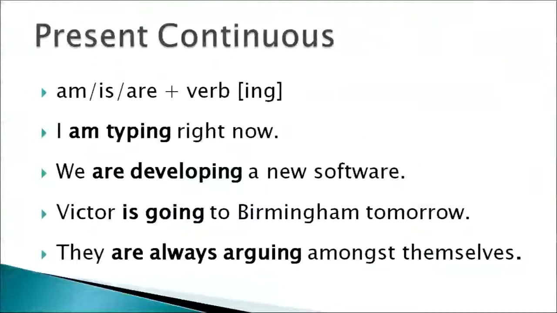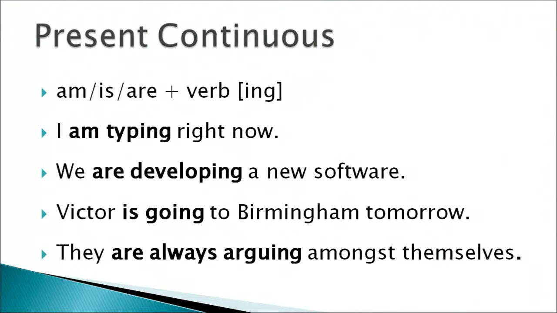So most of the time, simple present tense is used to show an action which we do habitually, or we are into doing it routinely. Present continuous tense, when I am, or when someone is doing a particular action, all right, in a continuous manner. And here we use auxiliary verbs or helping verbs like is or are plus verb plus ing. For example, I'm typing right now.